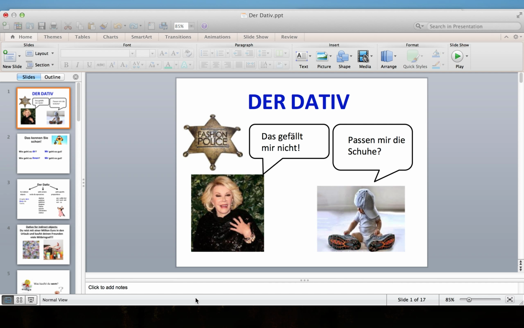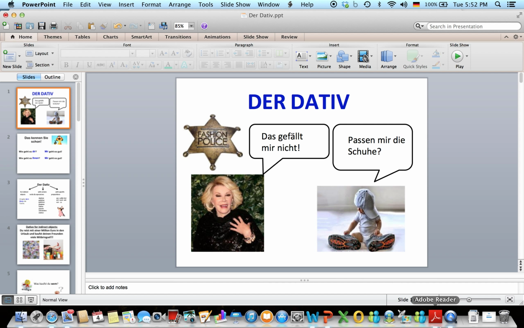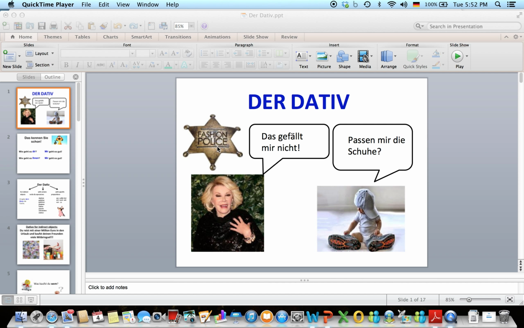Dativ. Und das ist alles zum Dativ erst einmal. Ja, also lernt den Dativ, übt fleißig. Und dann mache ich noch eine andere PowerPoint zu gefallen und zu geben und dann auch noch zu den inseparable prefix verbs.